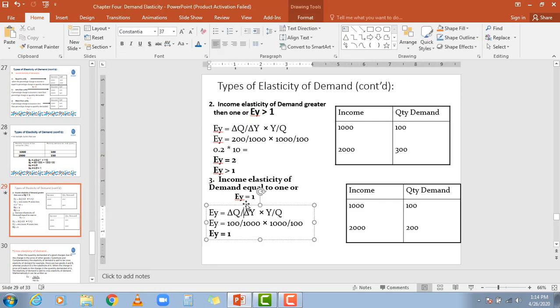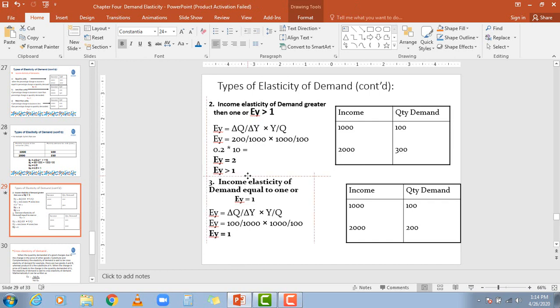Okay, the third one is unitary, which is when the percentage change in income is equal to the percentage change in the quantity demanded.